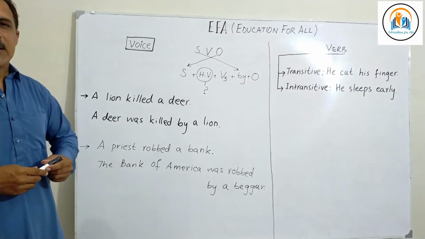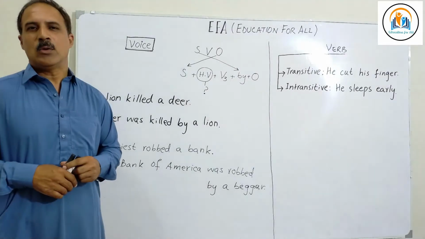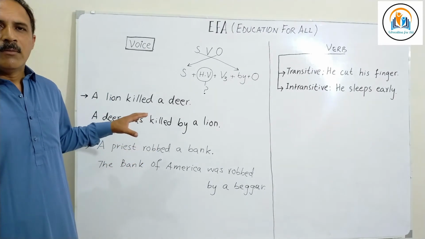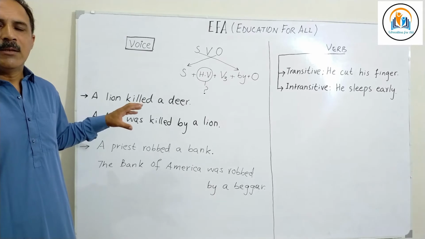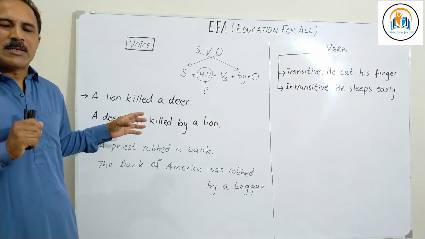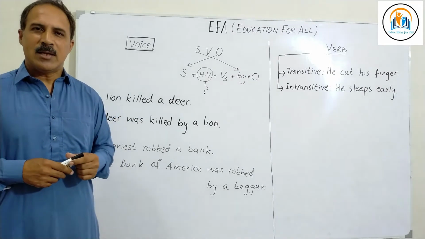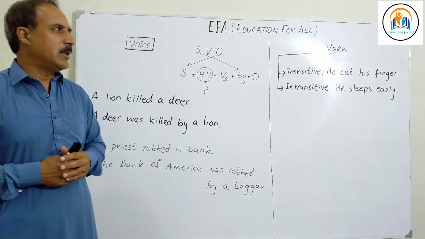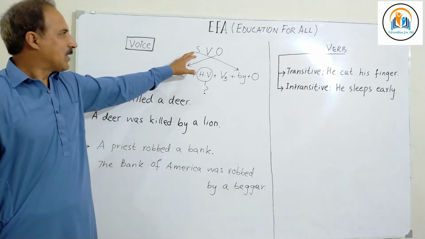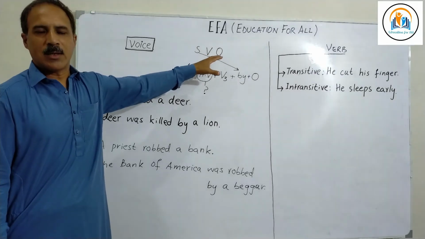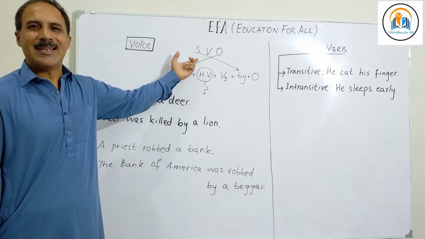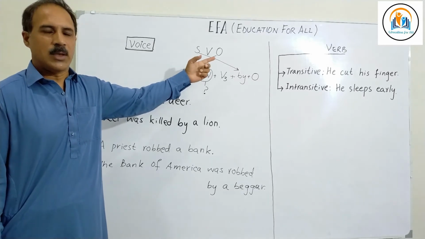Now, why is it important to identify the main verb or the important action in the sentence to change the sentence from active to passive voice? You remember the basic construction of a simple sentence in the English language, which is SVO, meaning subject, verb, object. An ideal English sentence consists of these three ingredients: subject, verb, and object.